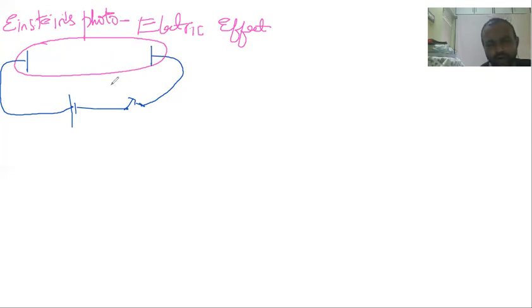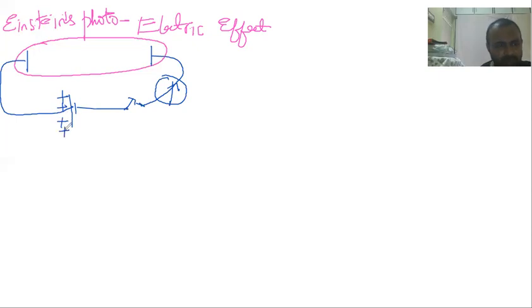What they did, what would you expect? Nothing you can expect. And here they have kept a galvanometer. Galvanometer must not show any reading, is it or not? Because there is no connection here. Why should it show any reading? It will not show any reading. Yes, sir. It's common sense. It should not show any reading.